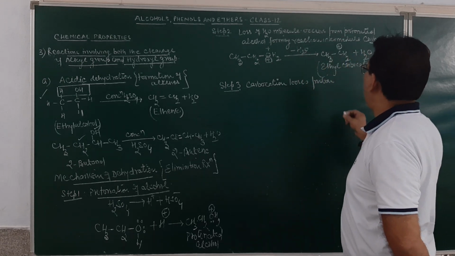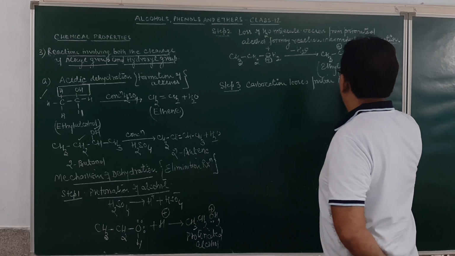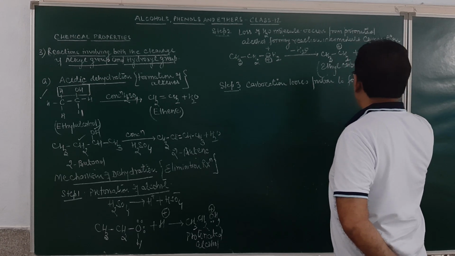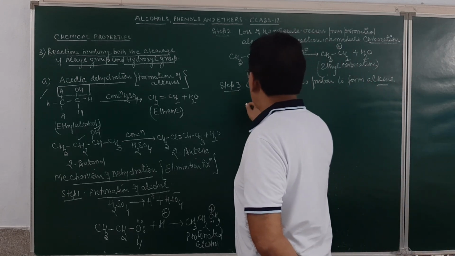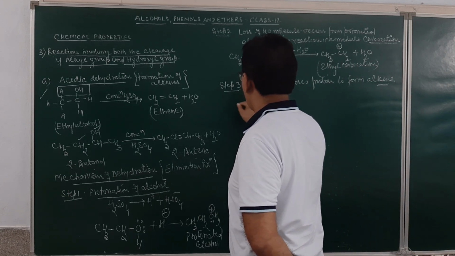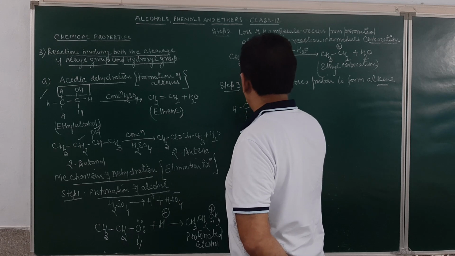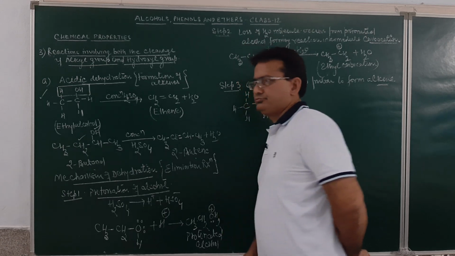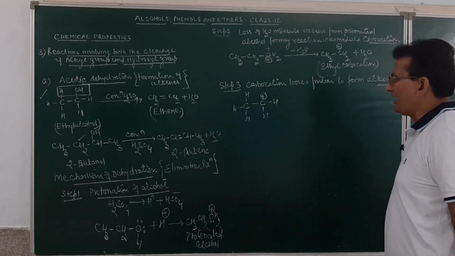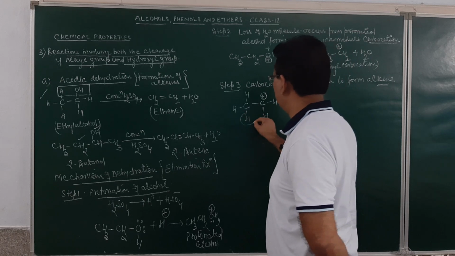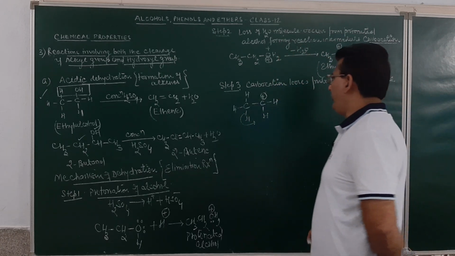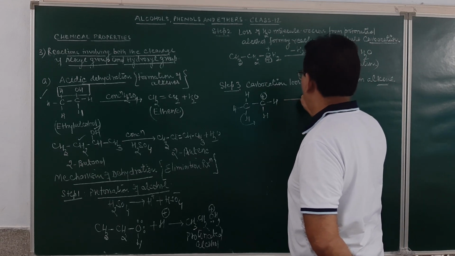To form alkene. How? This is a carbocation. This carbocation will lose this proton, resulting in the formation of alkene.